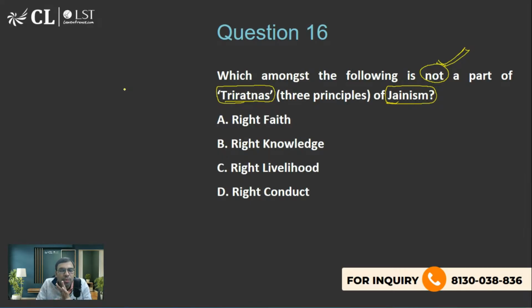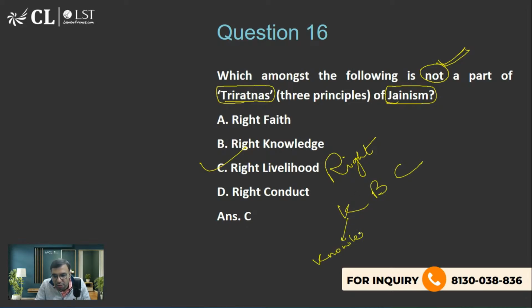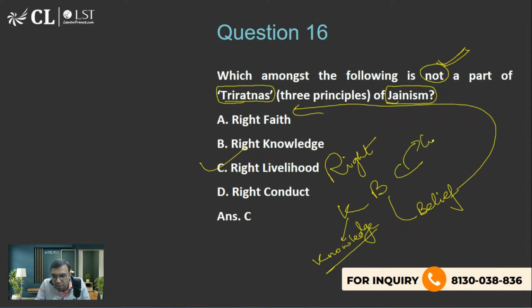Three Ratna means there are three principles of Jainism. So the right answer is option C. I have remembered it like this: KBC. K is knowledge. This is my way of remembering. B is belief or faith, more or less the same thing, you can merge belief and faith. C is conduct. So remember it: right knowledge, right belief, right conduct. So these are the three principles of Jainism that you should be knowing.